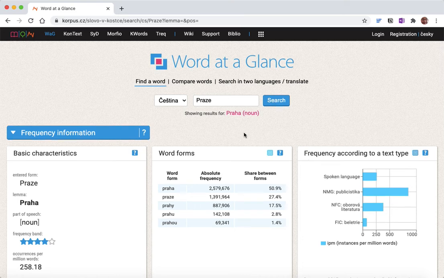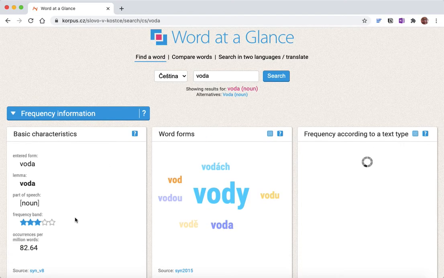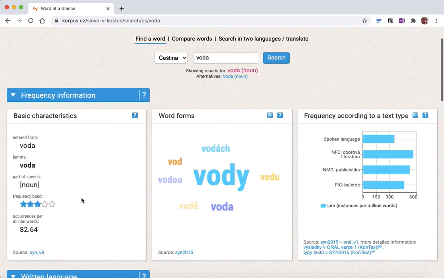So let's search for another Czech word. For example, let's go for voda this time. That is the noun for water. And I'm going to search, and it's going to again show me that it's a bit less frequent than Prague, perhaps, but it's going to show me some more word forms here. And again, I'm going to have to worry about which of these I should learn.